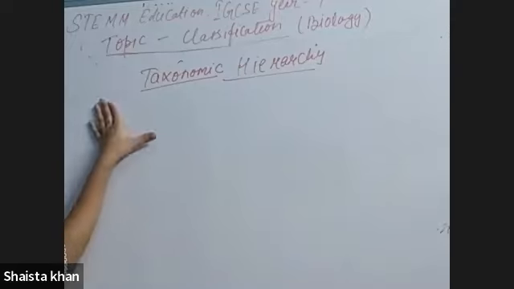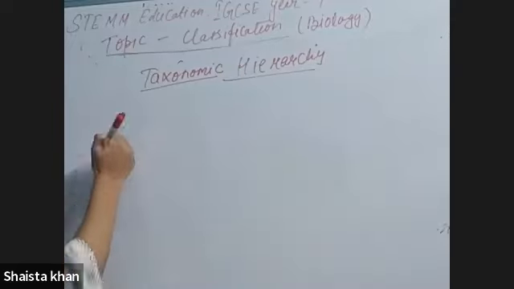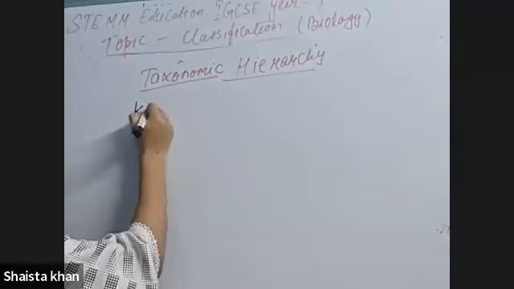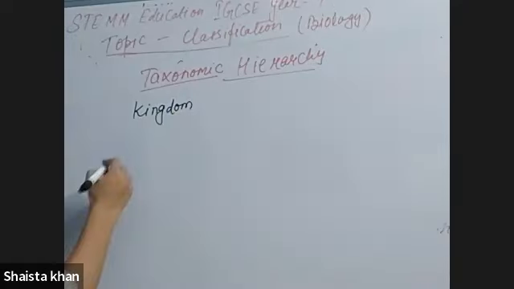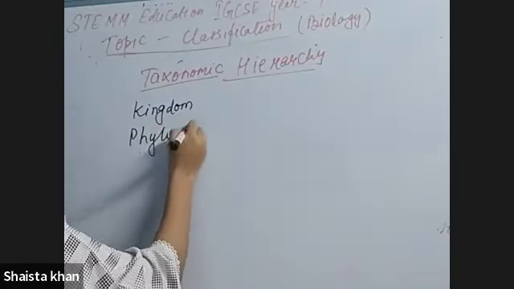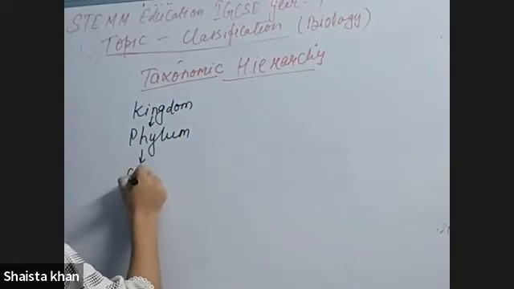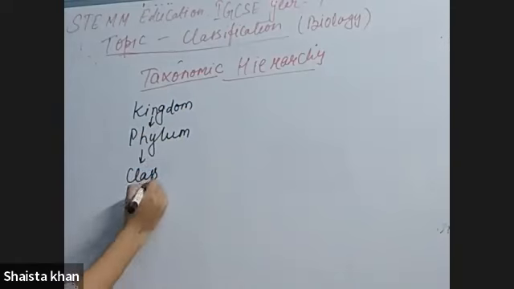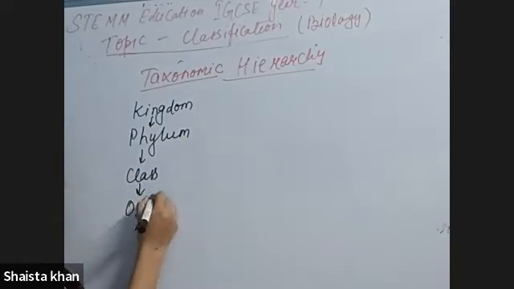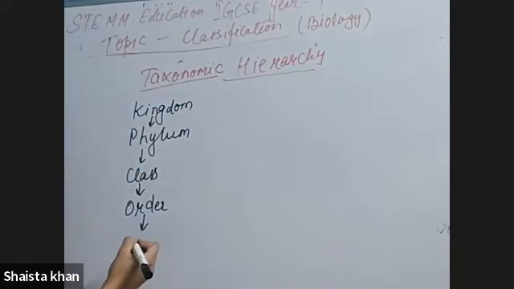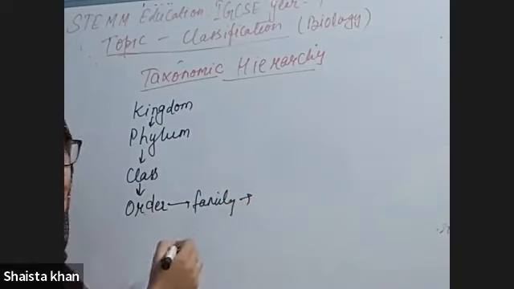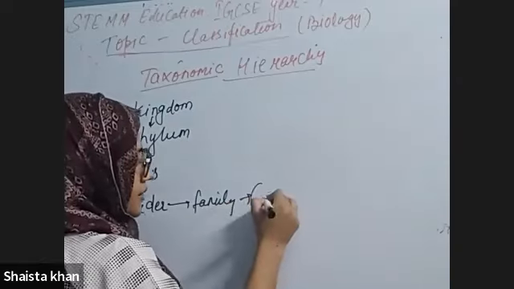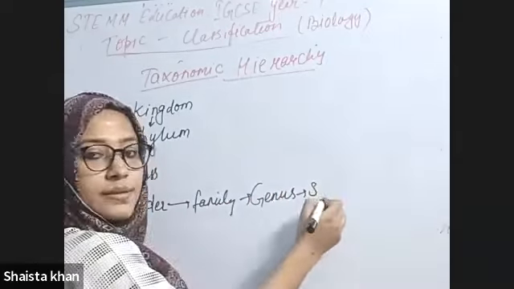The first taxonomic hierarchy is the kingdom, then phylum, class, order, family, genus, and species.